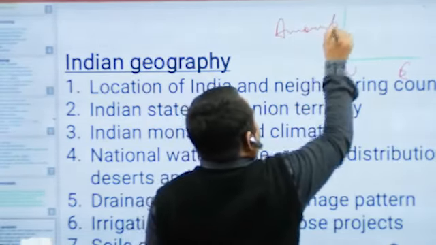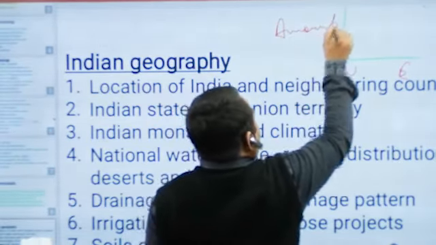The next point is desert. What is a desert? During the lecture, we will also discuss the deserts. Deserts are those areas experiencing rainfall below 25 centimeters. An area experiencing rainfall below 25 centimeters is called a desert.